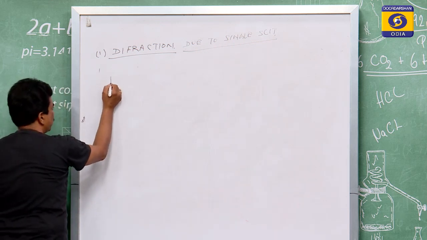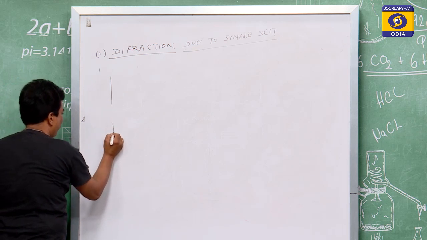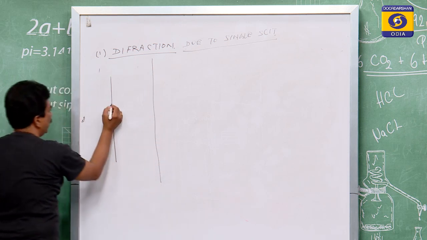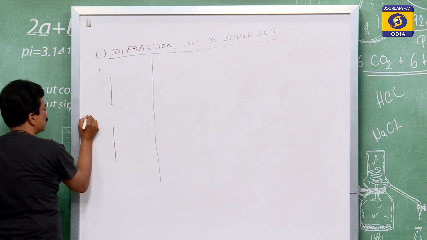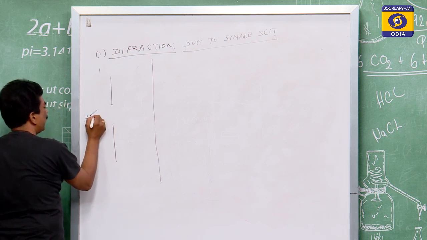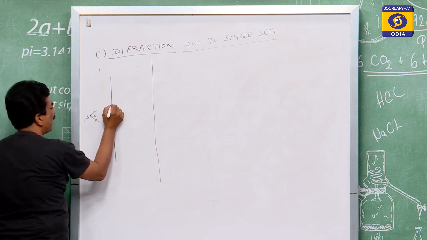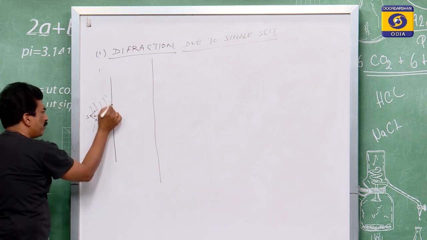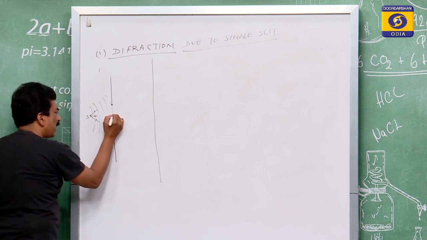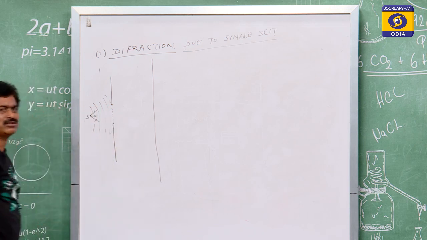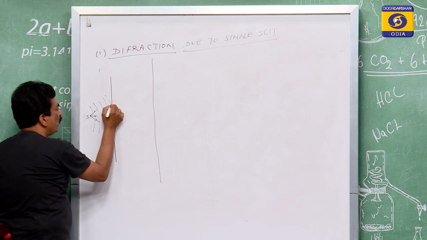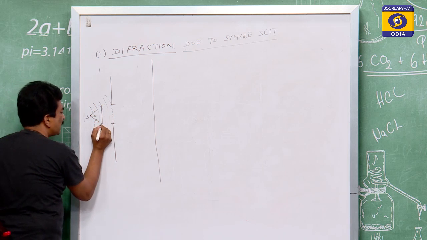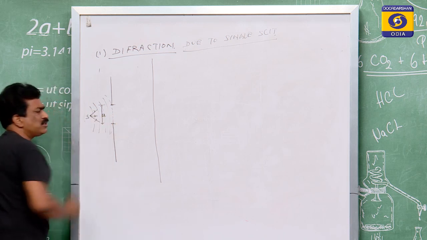Suppose this is the single slit and this is the screen. This is the single slit, and say this is the source. From the source, the light is emitted. As the light comes here, if we take the light as a wave, when that wave comes here, every point of that light motion will behave as a source of disturbance. We will take it as the slit. Say this slit has its thickness as small a.